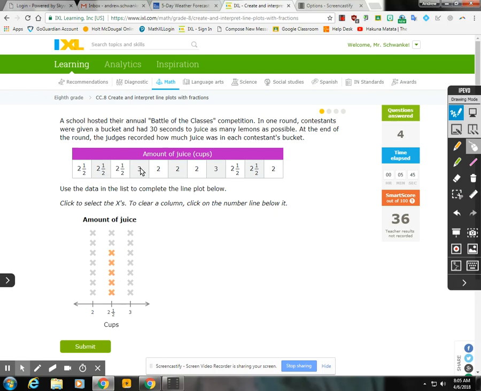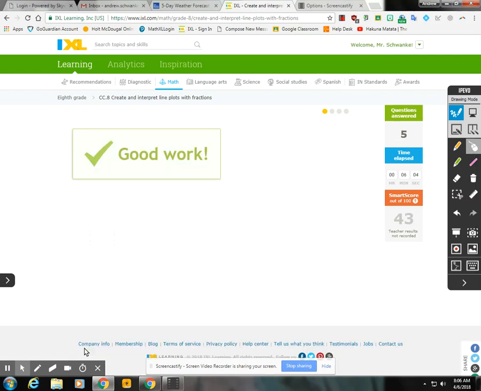Now let's go to the next one, 3. How many times did that occur? Well, 1, 2. And then let's go to 2. 1, 2, 3, 4. Verify real quickly. We have 4, 9, 10, 11 X's. 1, 2, 3, 4, 5, 6, 7, 8, 9, 10, 11. So we got it. Good.